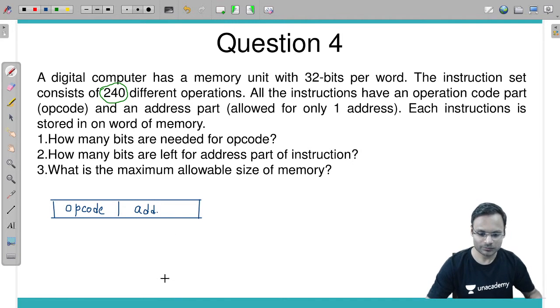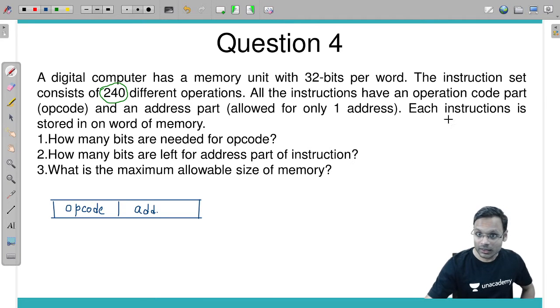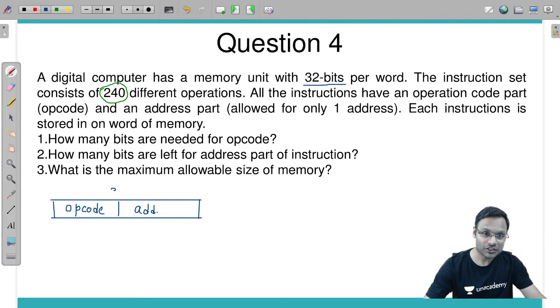Now, next. Each instruction is stored in one word of memory. One word of memory means 32 bits. So instruction size is 32 bits. Fine.